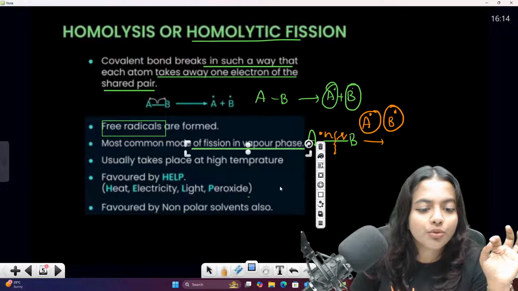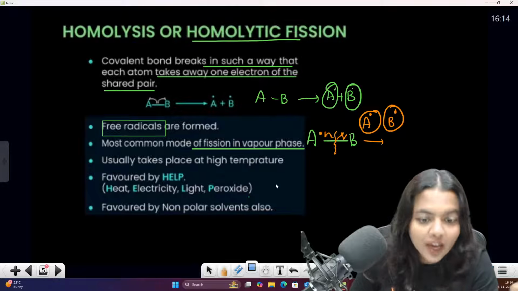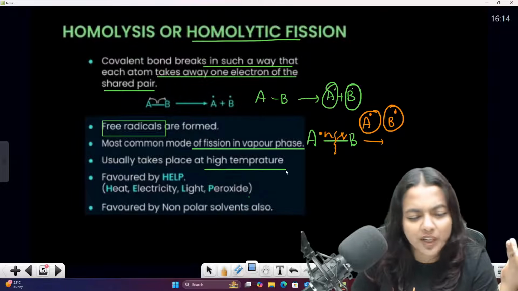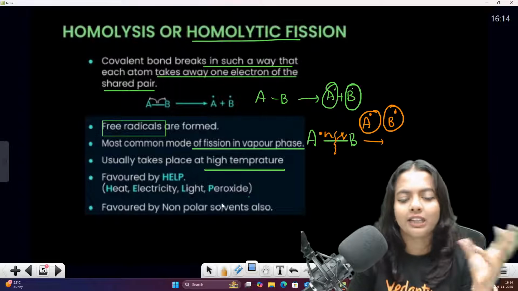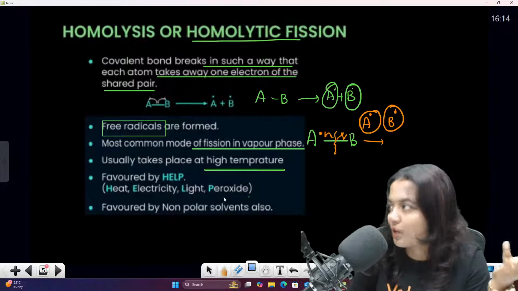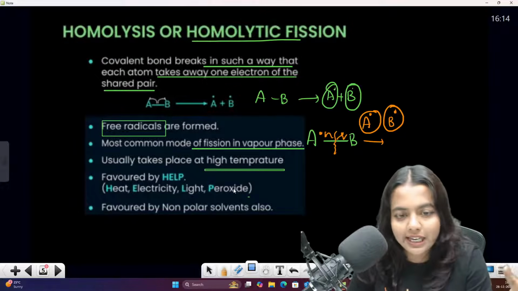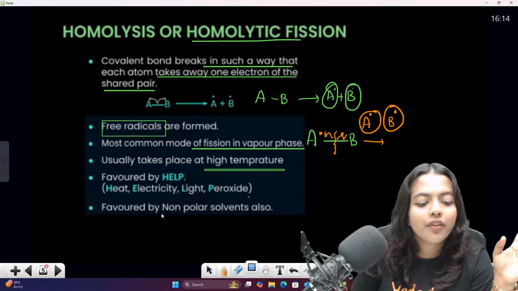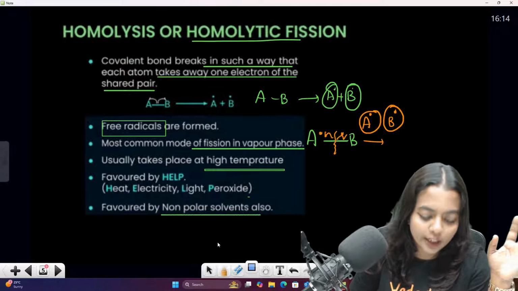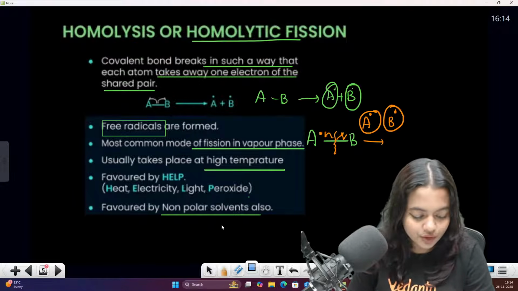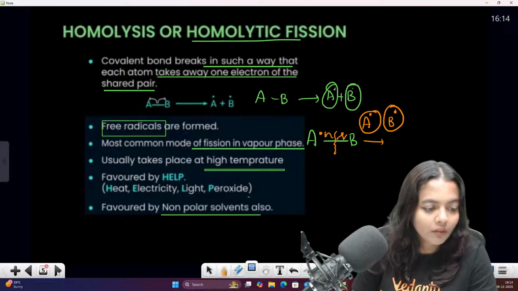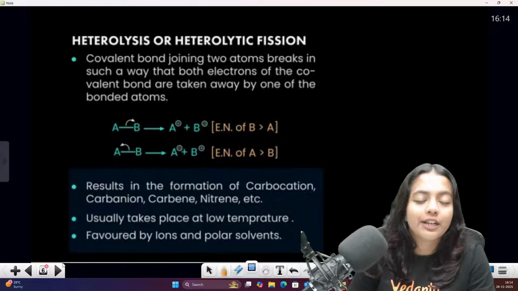Vapor phase-la usually homolysis nadakkudu, and it usually happens at high temperature with the help of electricity. Usually they will be giving you the light or peroxide also. So it's in the heat, electricity, light or peroxide. It is favored by the non-polar solvent also. I'll tell you what is the non-polar and polar solvents in the GOC2. Okay, GOC2-la solli kudukuren. Okay, so next one is heterolysis.